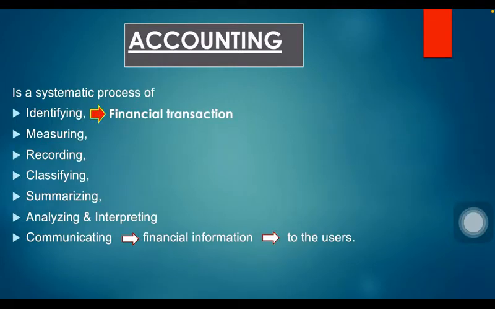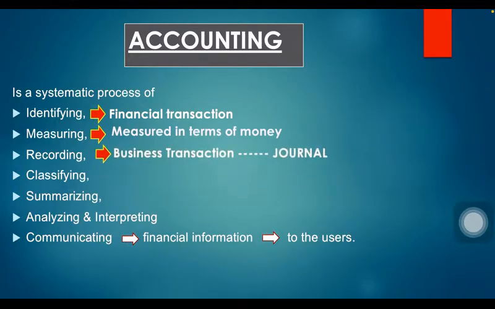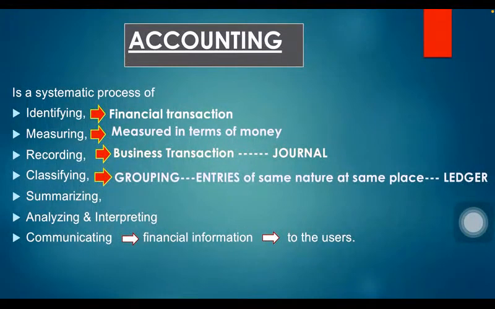So first we have to identify the financial transactions, that is the transactions which affect the profit or loss of an organization. Secondly, we have to measure these transactions in terms of money. Thirdly, we have to record these transactions in the format that is known as journal. Then we have to classify, that is we have to group the entries of same nature at same place, which is being done in the format of ledger.